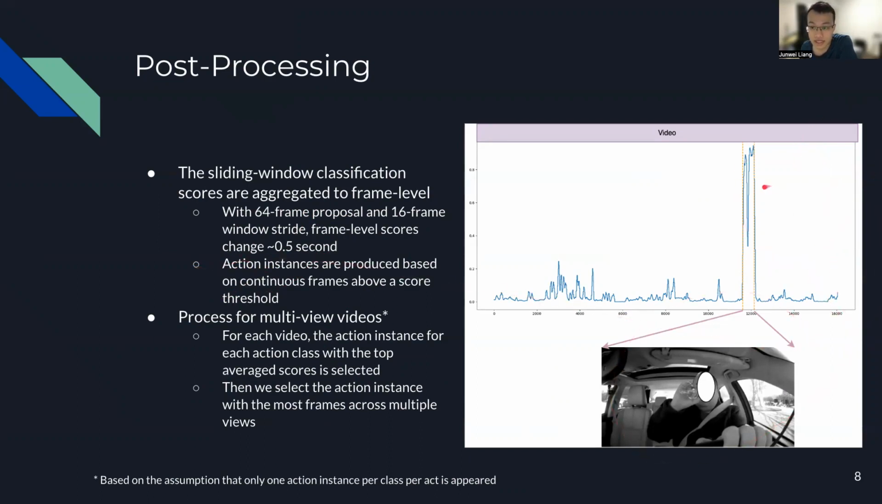For the AICT challenge data, multi-view videos for the same action are provided. So for each 5-minute video, you have 3 views. And then for each video, the action instance for each action class with the top average score is selected. Then we select the action instance with the most frames across multiple views. This is a simple strategy for us for the post-processing.